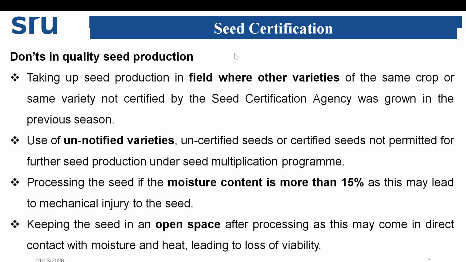Taking up seed production in a field where other varieties of the same crop, or the same variety not certified by the SCA, was grown in the previous season. Use of unnotified varieties, uncertified seed or certified seed not permitted for further seed production under seed multiplication program. Processing seed if the moisture content is more than 15%, as this may lead to mechanical injury to the seed. Keeping the seed in an open space after processing, as this may come in direct contact with moisture and heat, leading to loss of viability.